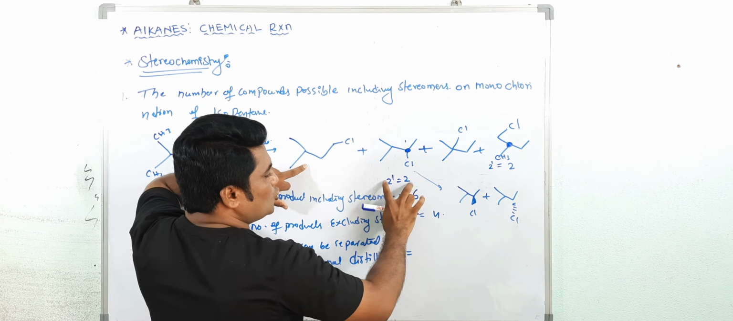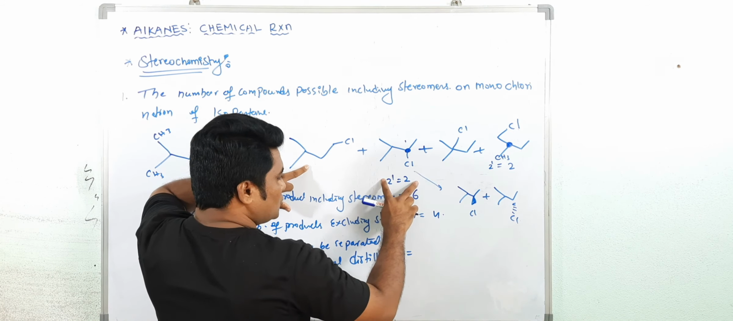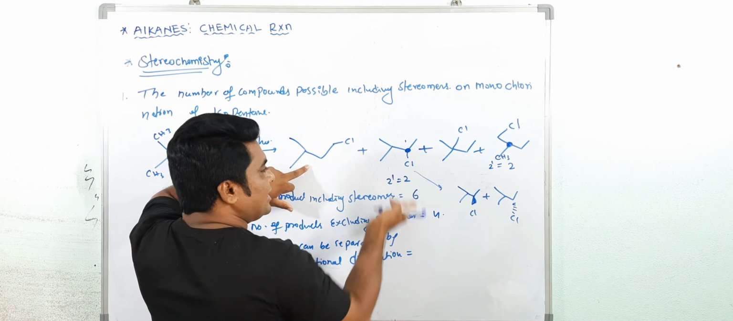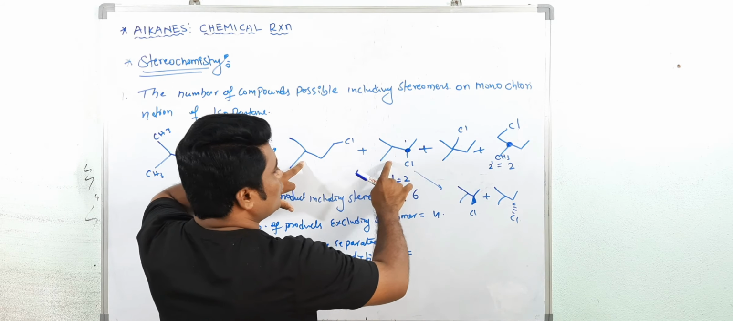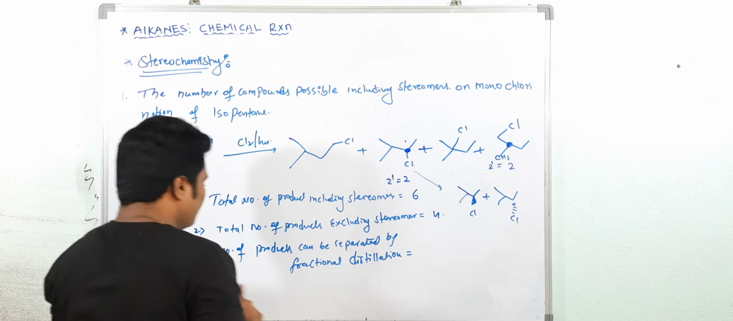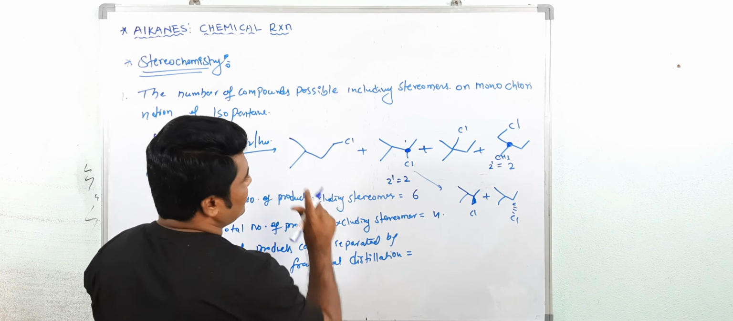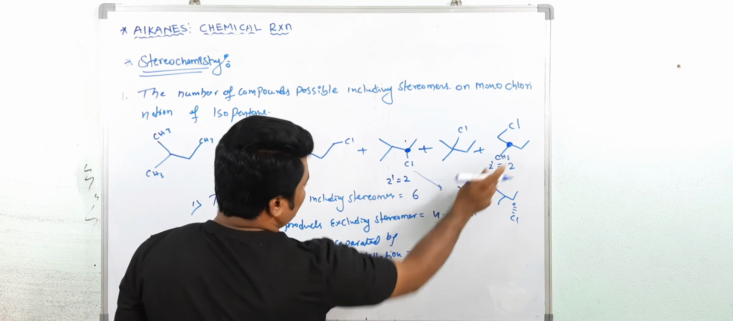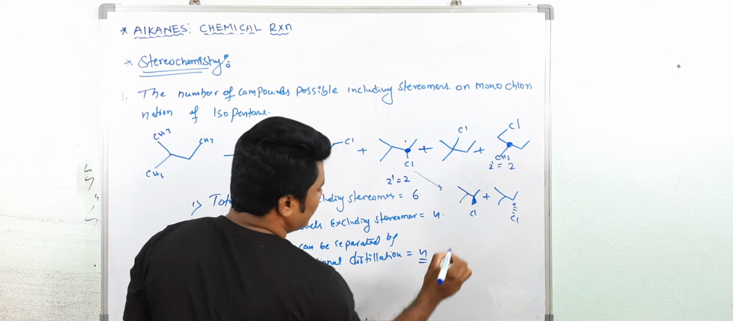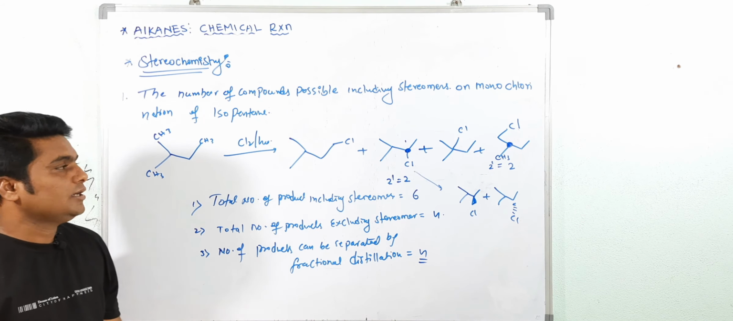This is 2, not 2, because it is an enantiomeric pair. So the enantiomeric pair comes out together. So 1, 2, 3, 4. We will not consider the stereomers. So the number of products that can be separated by fractional distillation is 1, 2, 3, 4. Only 4 you are getting. Understood? This is very important. Write down.